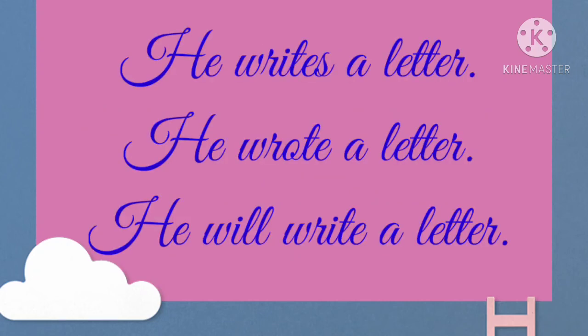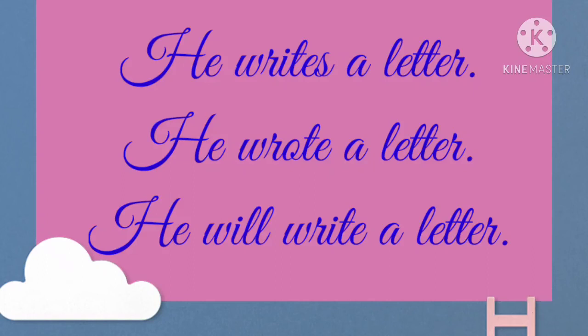So once again just see these examples. He writes a letter, he wrote a letter, he will write a letter. See, first sentence: writes. Writes indicates it's the first form of the verb. So it indicates that it is simple present tense because we have used the first form of the verb here.